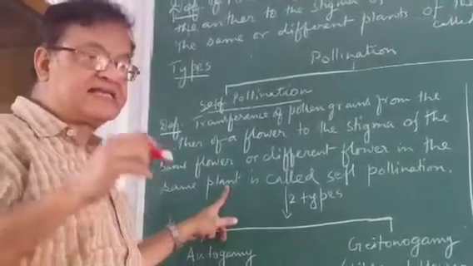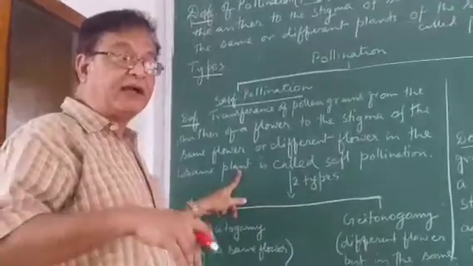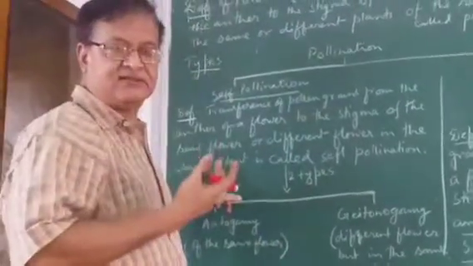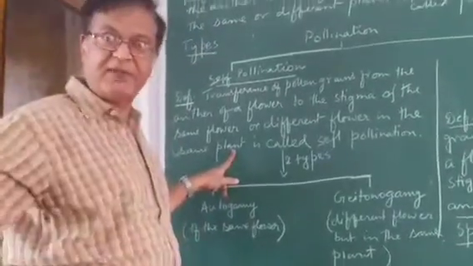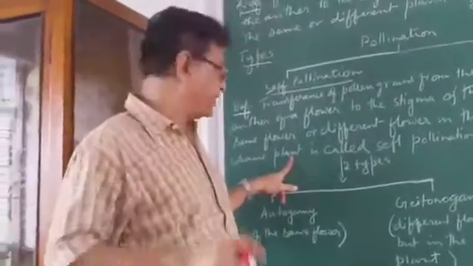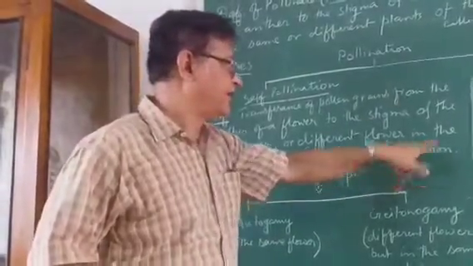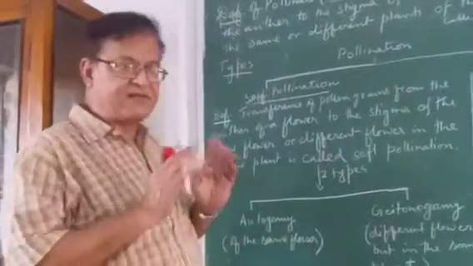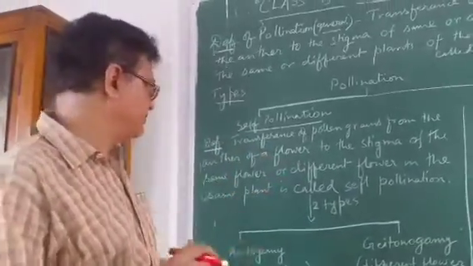That means self-pollination means not the flower only, but also the whole plant. Myself means my whole body, not only my hand. This is the point. Same plant is called self-pollination. So this specific type of definition has to be carefully noted.